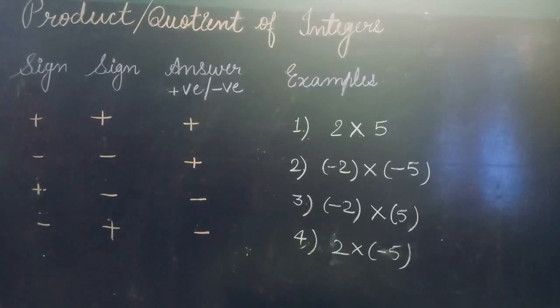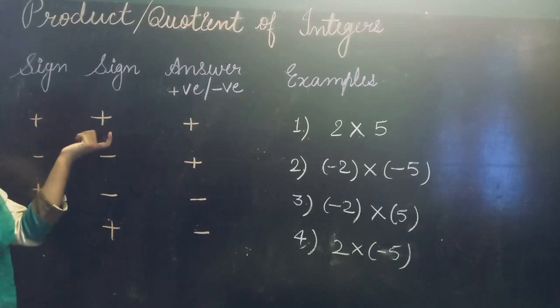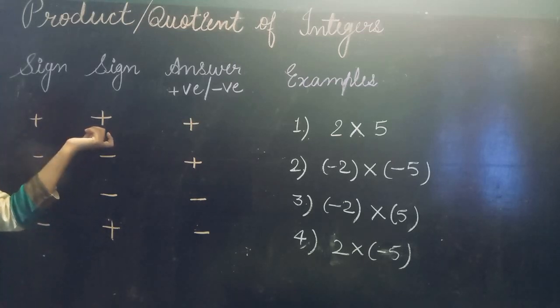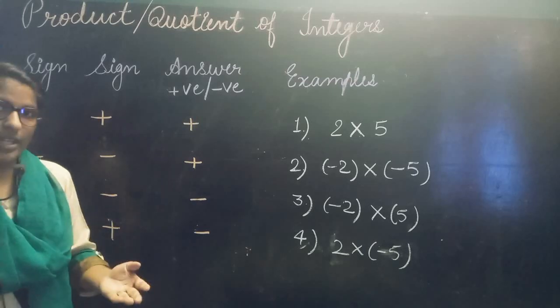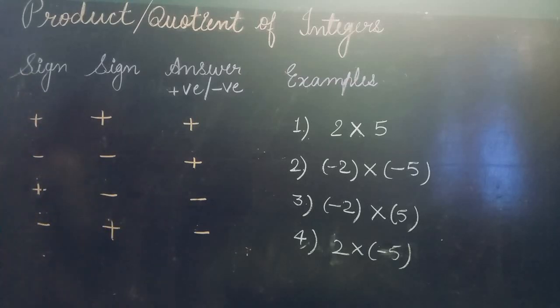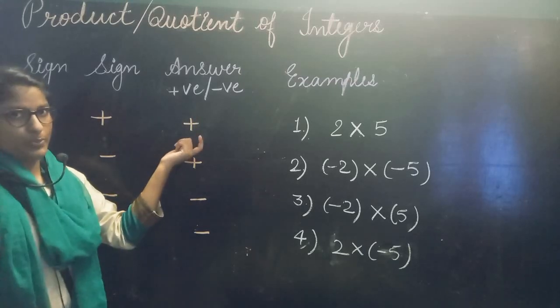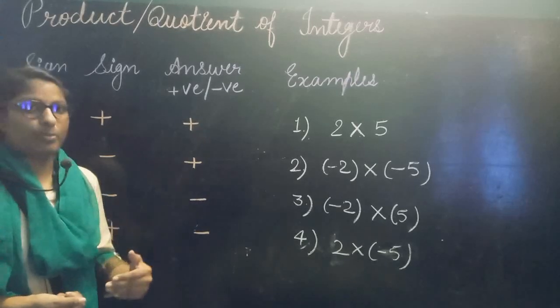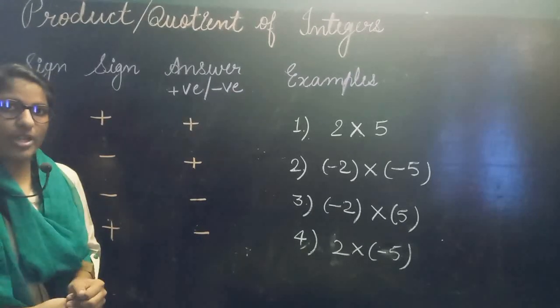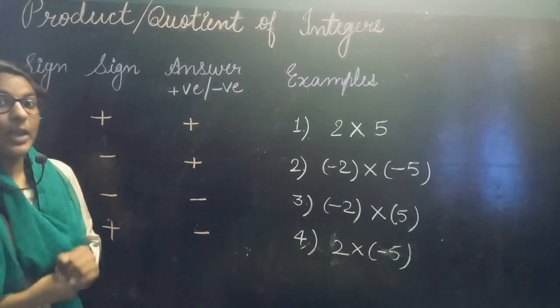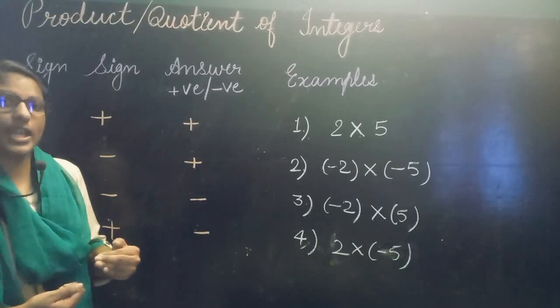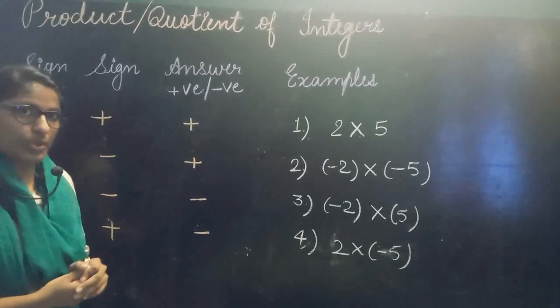Let's understand. If you are having two integers and both the integers have plus sign, and the question is saying do the multiply and divide, then in that situation the product and quotient both are positive. Simply, just like you are finding the product and the quotient, similar steps you are following, but whether the answer will be positive or negative, for that we are learning these rules. Okay.